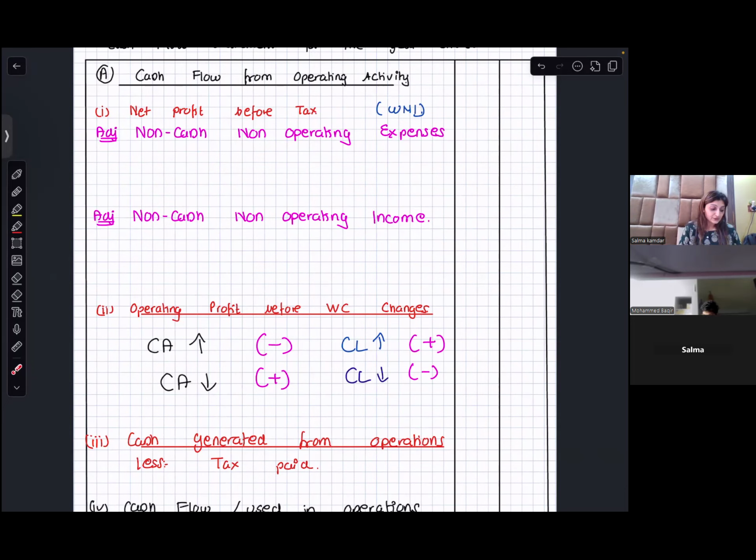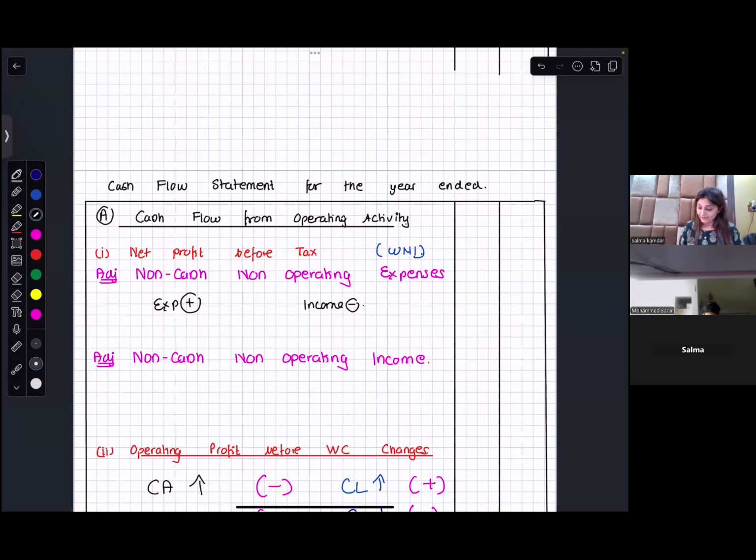So you're going to add your expenses which are non-cash, non-operating, and income you're going to subtract. Can you give me examples of non-cash, non-operating expenses? Very good.